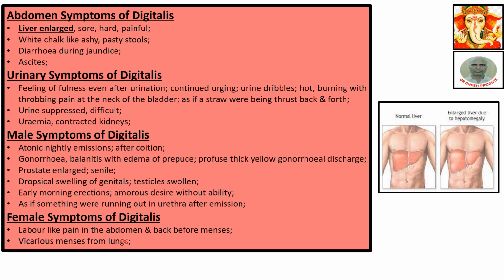The time period for menses has come, but there is no appearance of menses. In exchange, there is appearance of blood from the lung. It may be from the mouth. It may be from any opening of the body. Those are all vicarious because normal menses are not coming. Vicarious menses are coming.